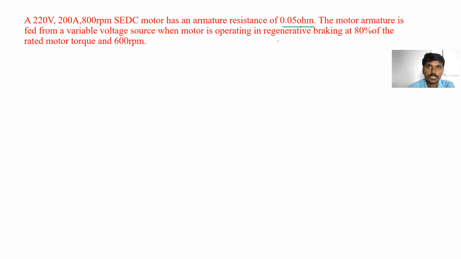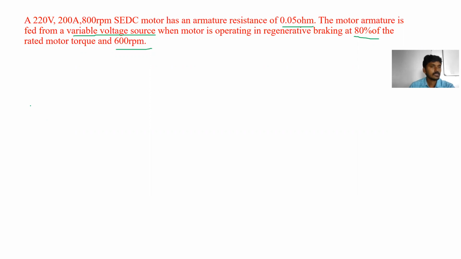When motor is operating in regenerative braking at 80% of the rated motor torque on 600 RPM. So what we have to find out? Can anybody tell from this numerical? Because it is a little bit confusion. What we have to find out in this numerical? We have to find out the variable voltage source. Is it clear?